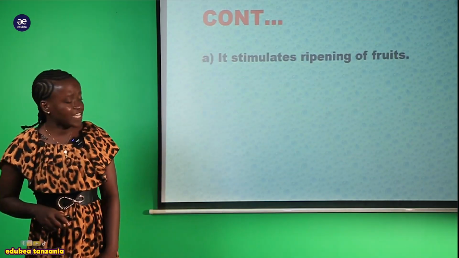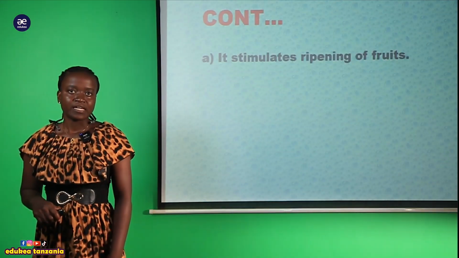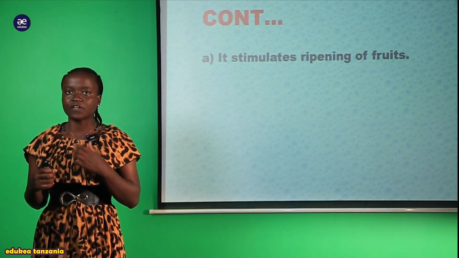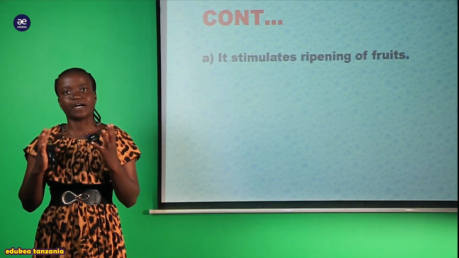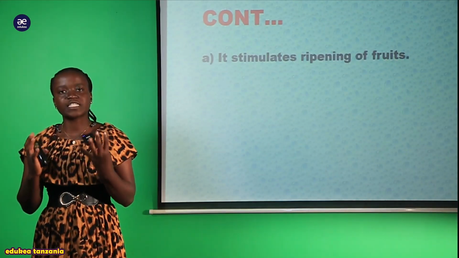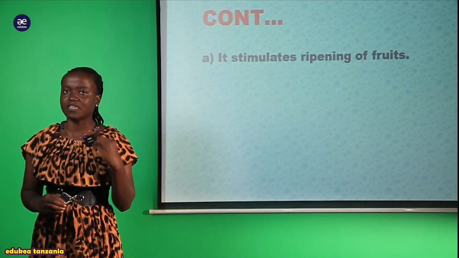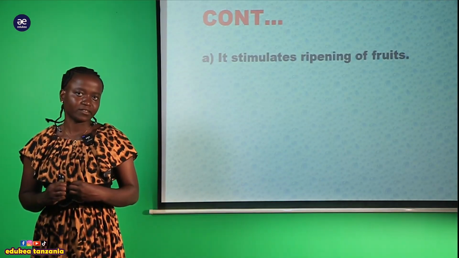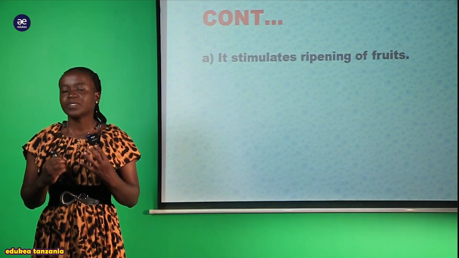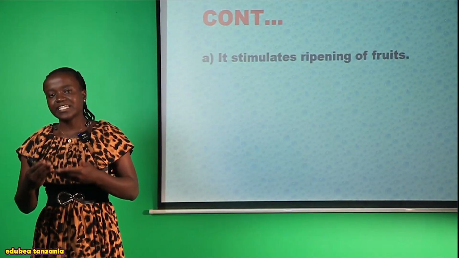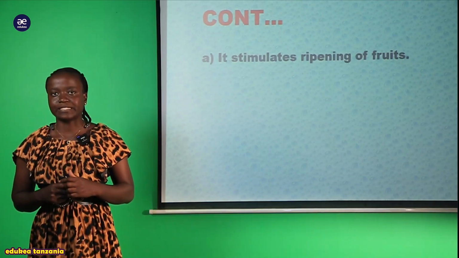But what are the roles now of this ethine or ethylene within a plant? We can say that the first role is that it stimulates the ripening of the fruit. So vile tunda linavyoiva linakuwa na rangi yake ya kuvutia na harufu ya kuvutia, hile yote ni kwa sababu ya hormone ambayo inaitwa ethine au inaitwa ethylene. So the presence of this ethine or ethylene within a plant body enhances ripening of the fruit to occur within a plant.